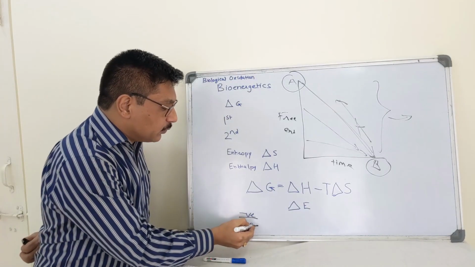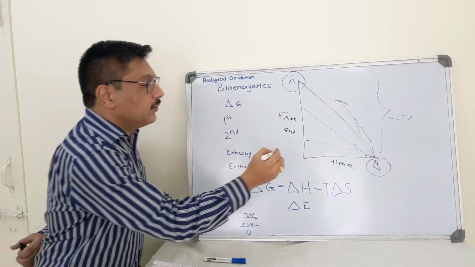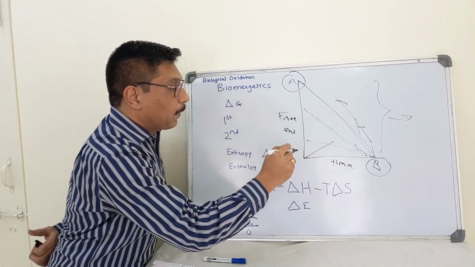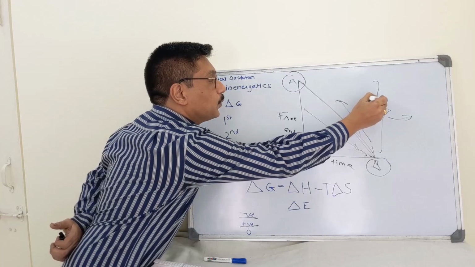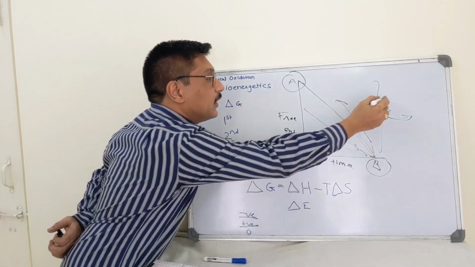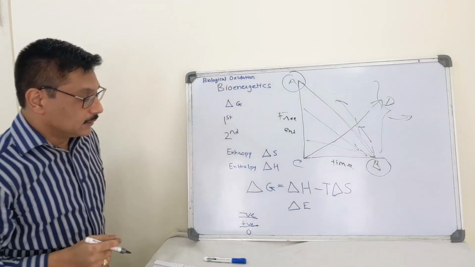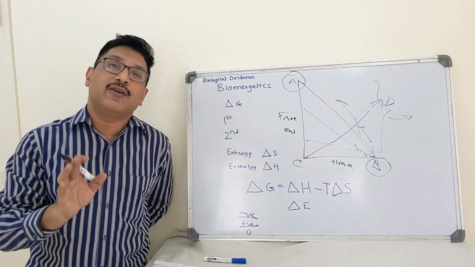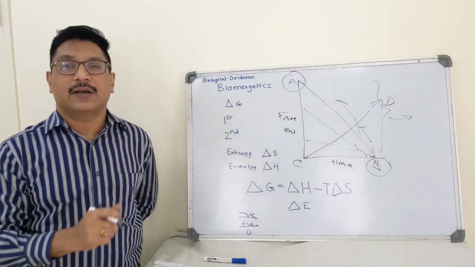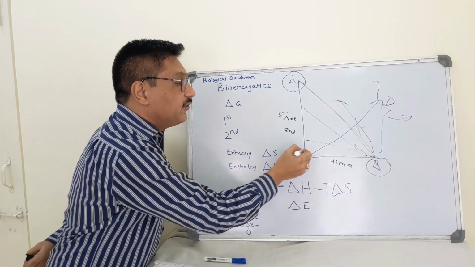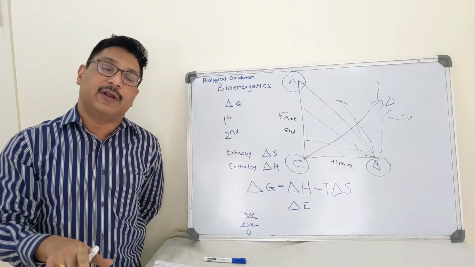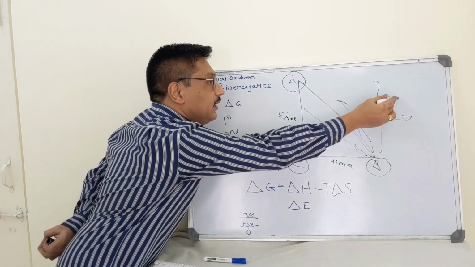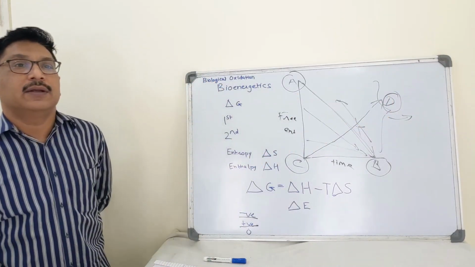Now consider the situation where delta G is positive. See, this metabolite C is converted to metabolite D. Can this reaction occur? No. Without supply of energy, this reaction cannot occur because metabolite C is placed at a lower energy level and metabolite D is placed at a higher energy level.